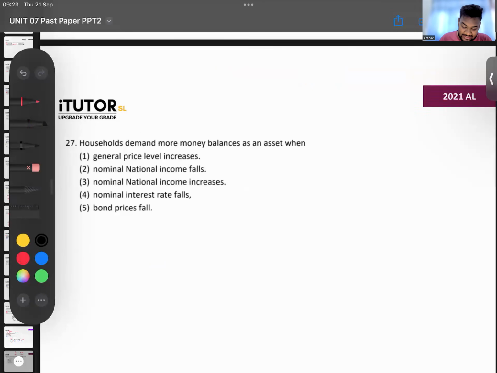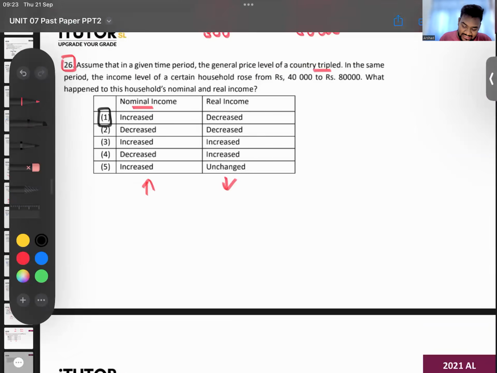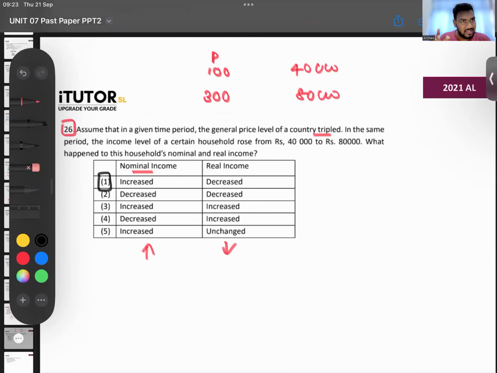Then going to 27. Okay, this is also easy. Households demand, this is a little bit tricky. Nothing's hard, right? Nominal income means your salary. They're saying household income rose from 40,000 to 80,000. So nominal income increased. Nominal income is your salary. Real income is your purchasing power, the amount of goods and services you can buy.